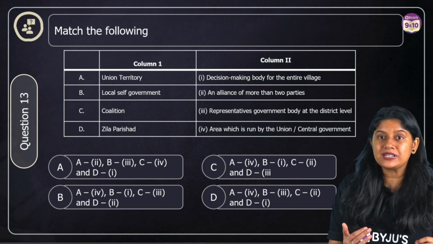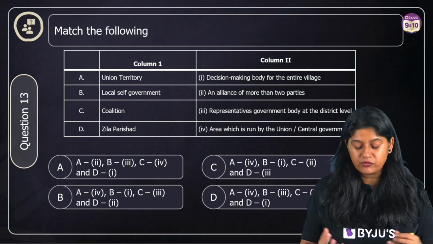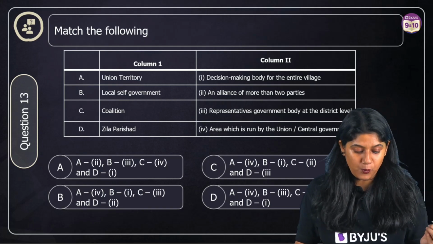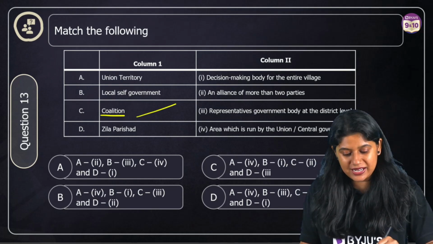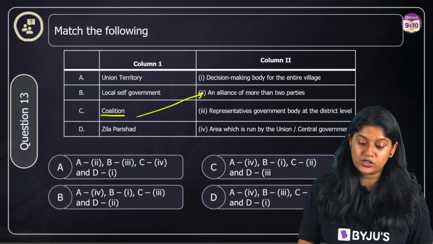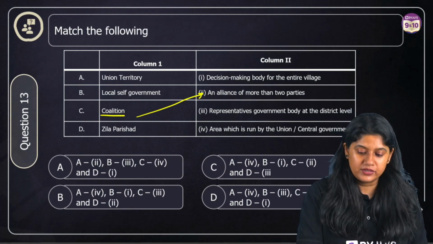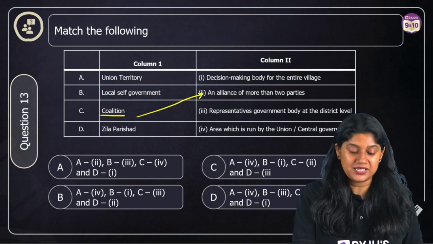If you talk about it, let's start with something which is really very easy if you have to find the answer. Now, one thing for sure is the easiest is the coalition government. We know that it is the alliance between more than 2 parties, right? Of course, we have the alliance between 2 or more parties.